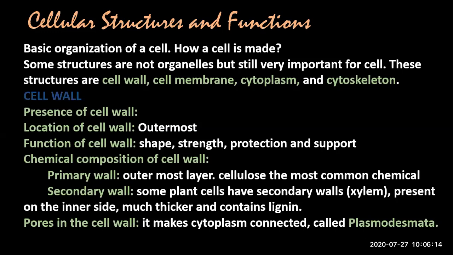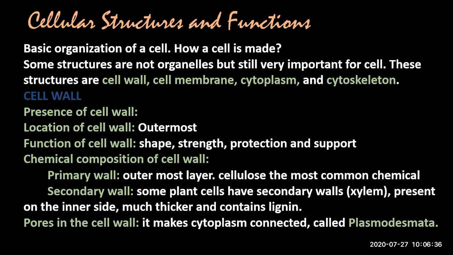Some of the structures are not organelles, but still very important for the cell, like cell wall. These are not considered as organelles. These are important cellular structures like cell wall, cell membrane, cytoplasm, and cytoskeleton. But we study them.